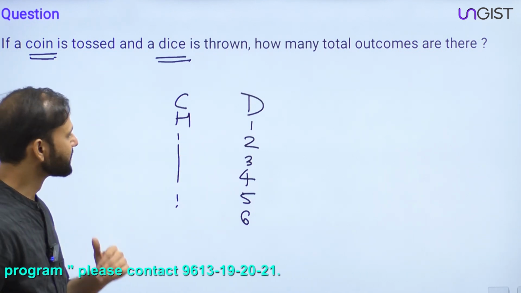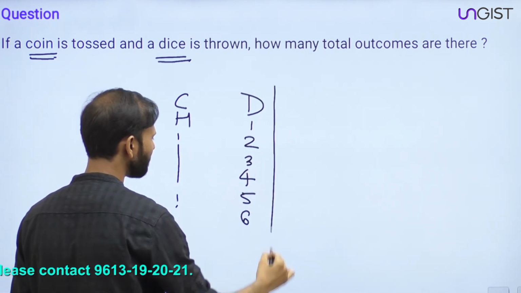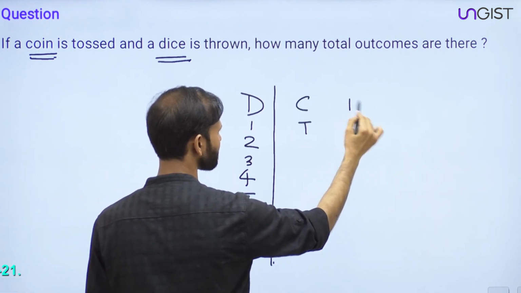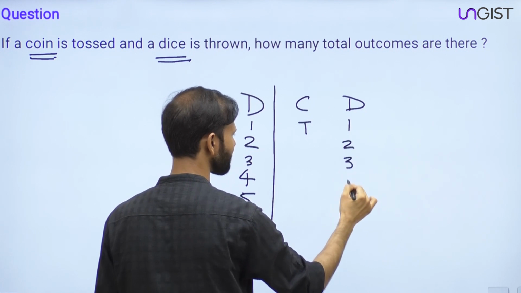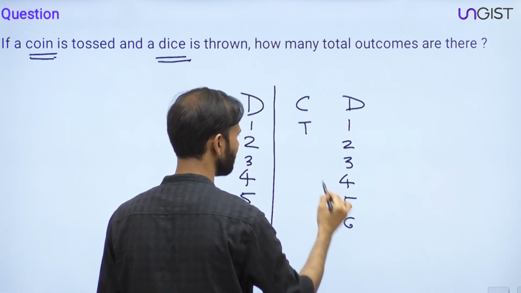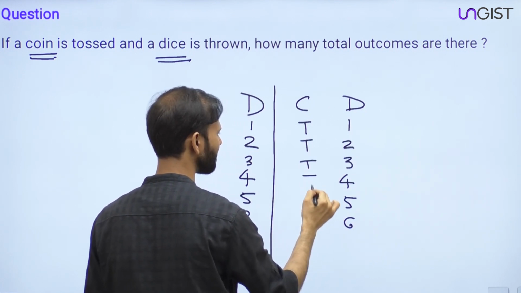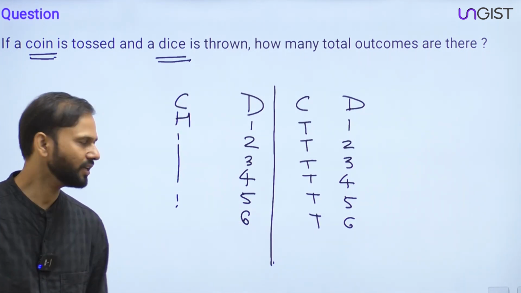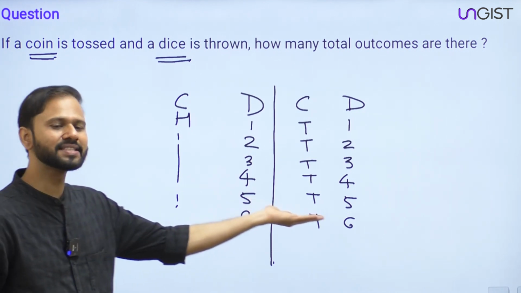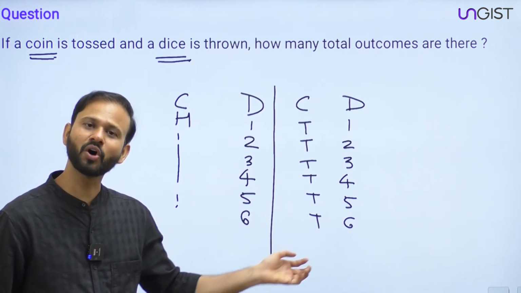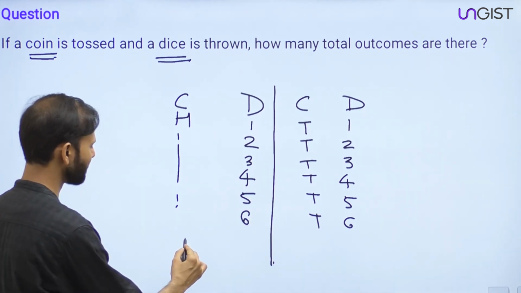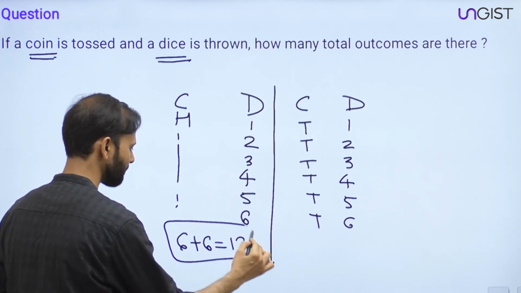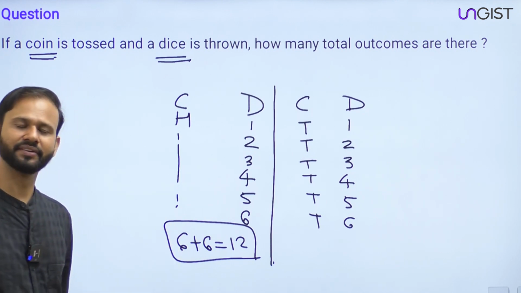Similarly, tails can come with any number, 1, 2, 3, 4, 5, 6. So total 6 outcomes here and 6 outcomes here. So how many total outcomes? Total outcomes are 6 plus 6, which is 12, right?